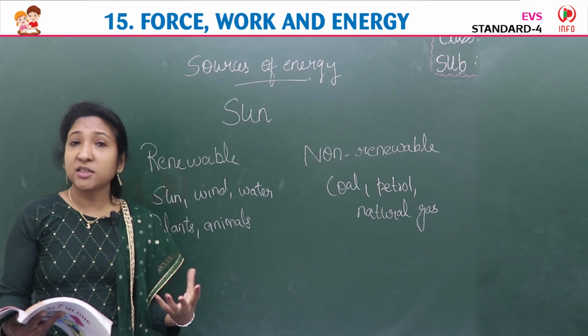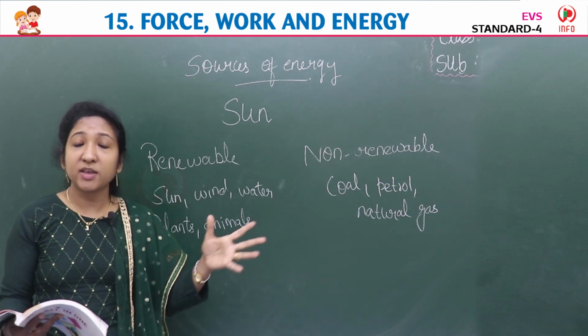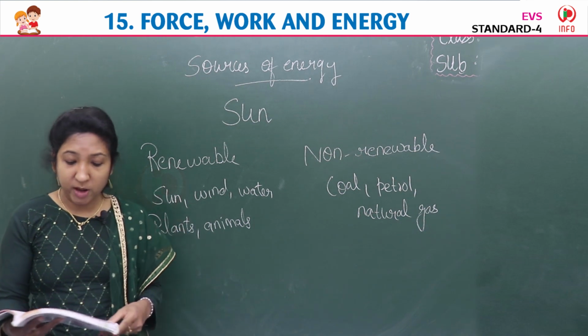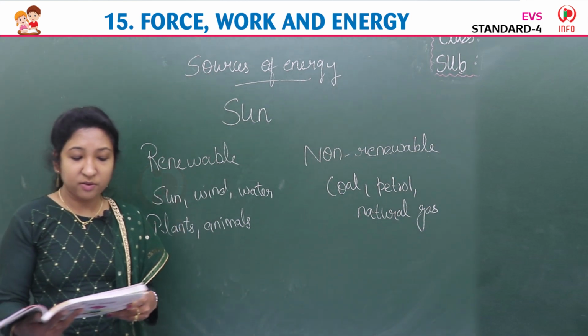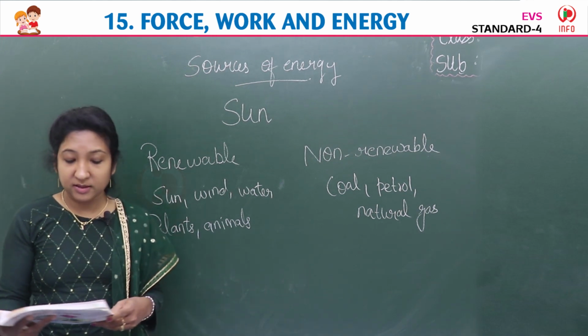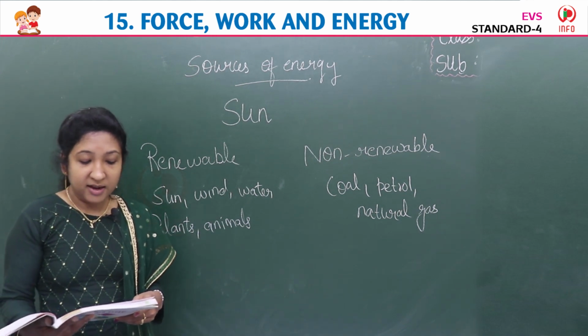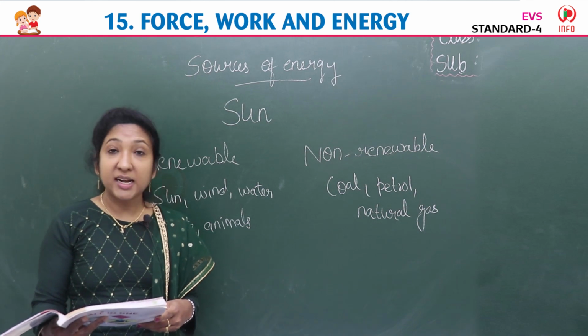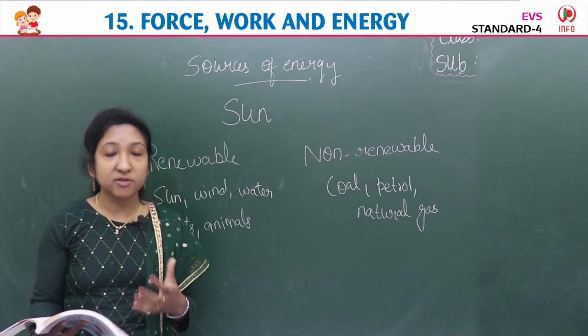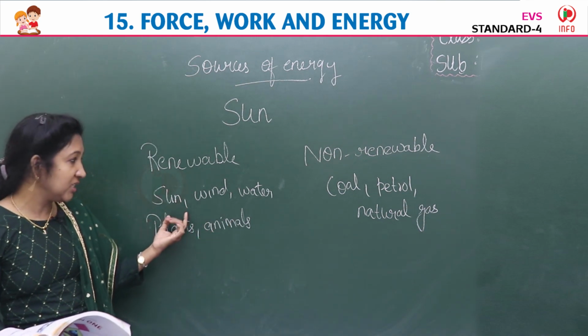Examples include solar, wind, biomass, hydropower. They are all renewable sources of energy. Currently, about 20% of the world's electricity comes from renewable sources. We are producing electricity from wind, water and so on.